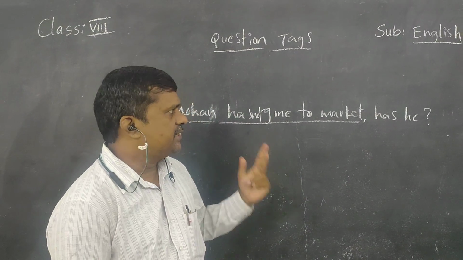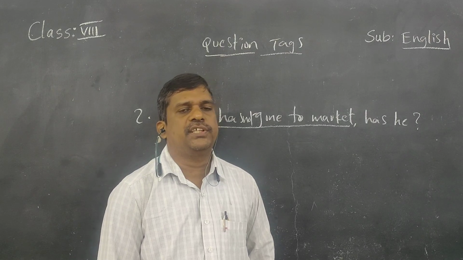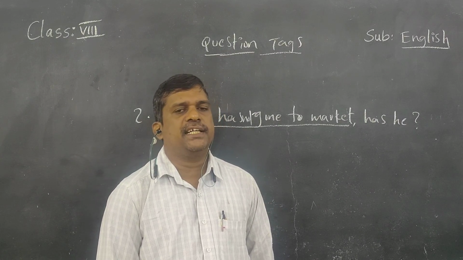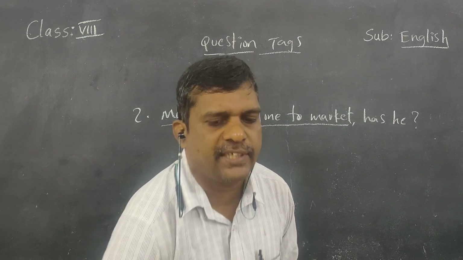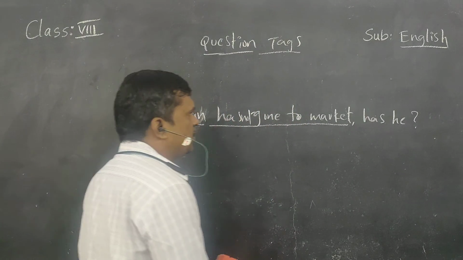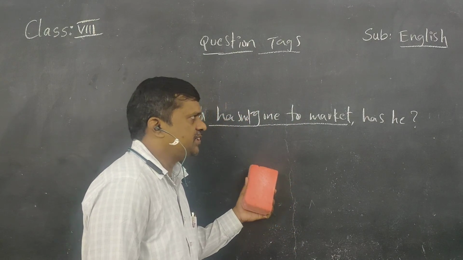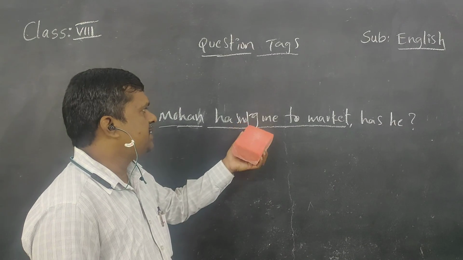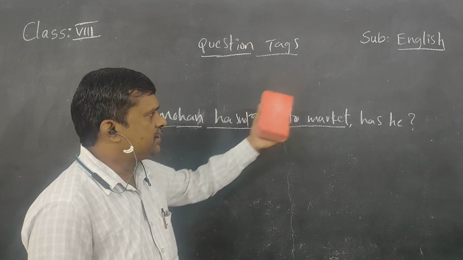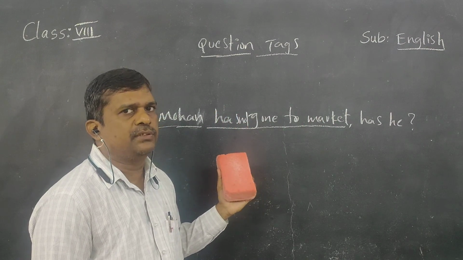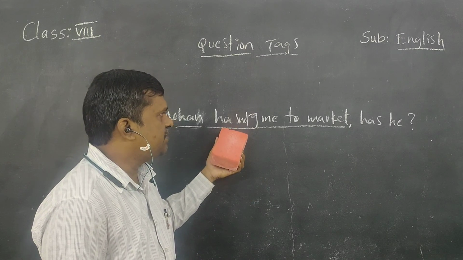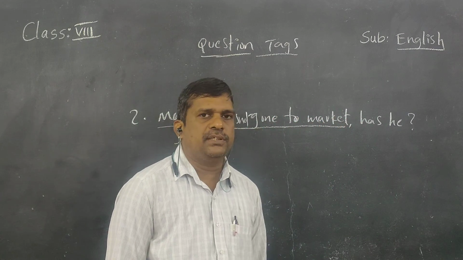So these are the two kinds of question tags: positive question tags and negative question tags. So here the rules that we should follow in these question tags are these. If there is any positive statement, a negative question tag should be used. If there is any negative statement, a positive question tag should be used.